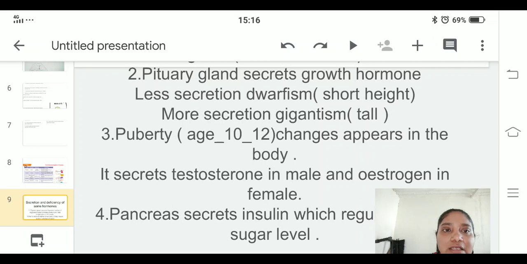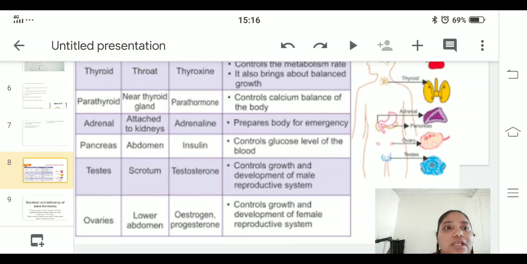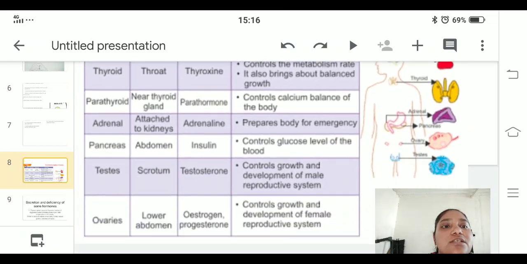At that age, your body starts secreting testosterone hormone in males and progesterone in females. Testosterone's function is to control growth and development of the male reproductive system. Similarly, the ovaries, present in the lower abdomen, produce estrogen or progesterone, which control development of the female reproductive system.